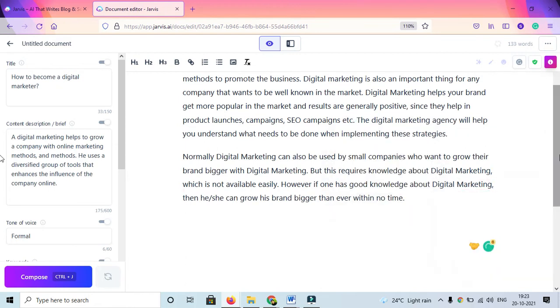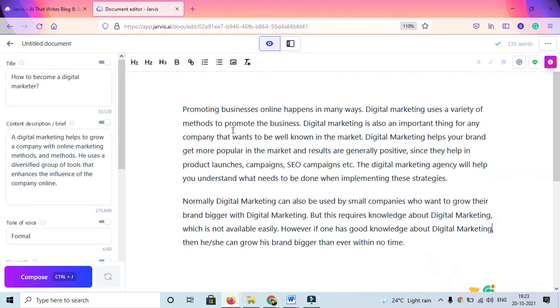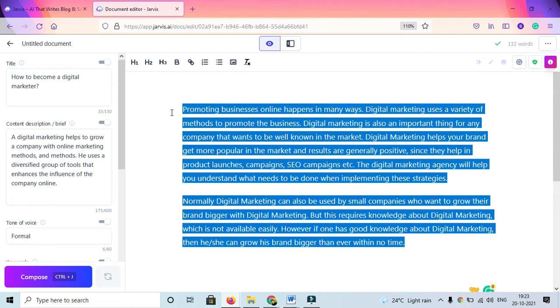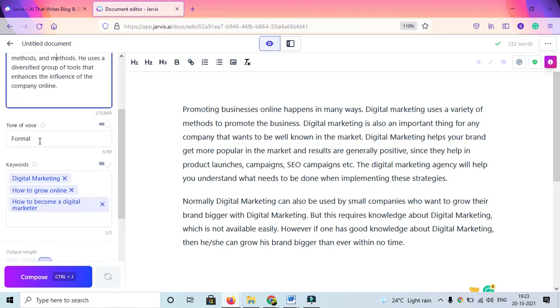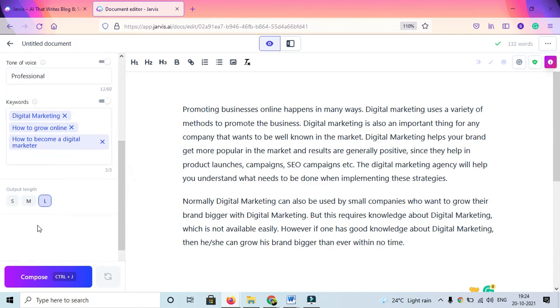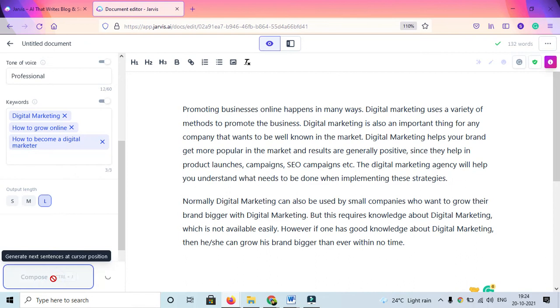Now let's say this portion of content is done, right? You can already see it has given you quite a long form content of 132 words. Now let's say this is one layer. After that you want to include another layer of why to become a digital marketer. I'll keep the description the same, I'll keep the tone, and these will be the same keywords. I'll keep it too long and I'll compose it again.